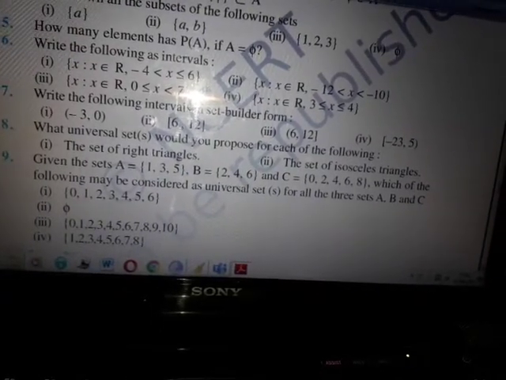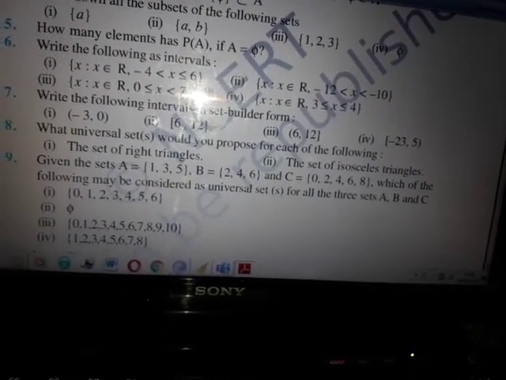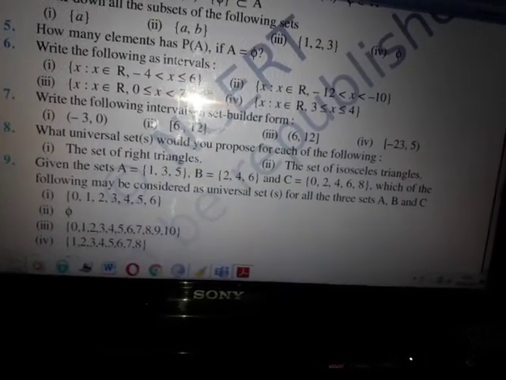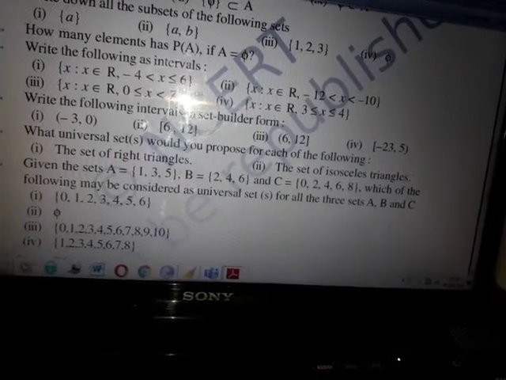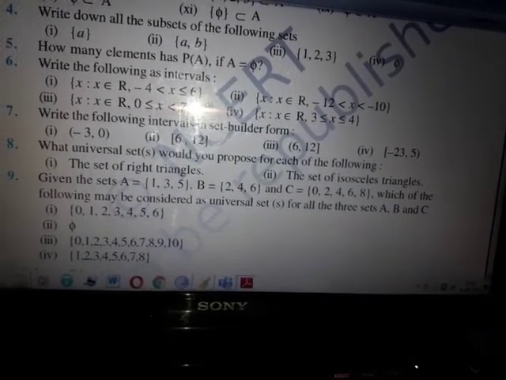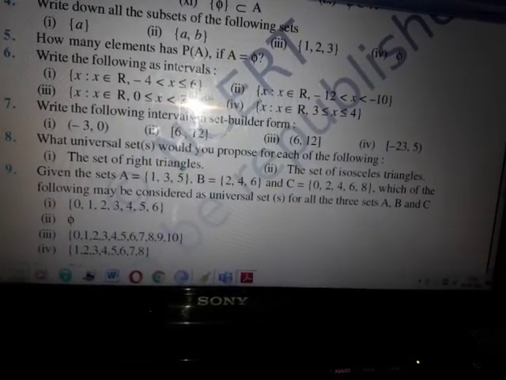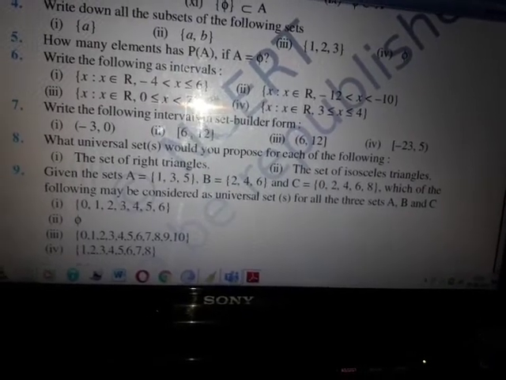If you take the first option, it has 0, 1, 2, 3, 4, 5 till 6. But when you see the set C, it has the number 8, which is not available in the first option. So maybe A is a subset of the given set, B may be a subset of the given set, but C is not a subset. But your question is, you should choose a universal set in such a way that all three are subsets, right? That's how they asked the question. So option 1 cannot be the universal set.